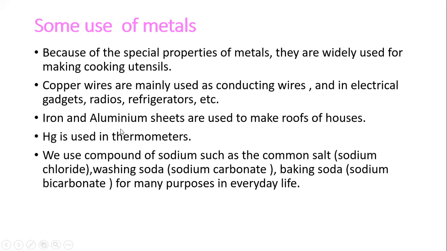Next, iron and aluminum sheets are used to make roofs of houses. Iron and aluminum have the malleability property, so they easily form thin sheets. This is the malleability property applied. Mercury is used in thermometers. Here Hg is the symbol of mercury.